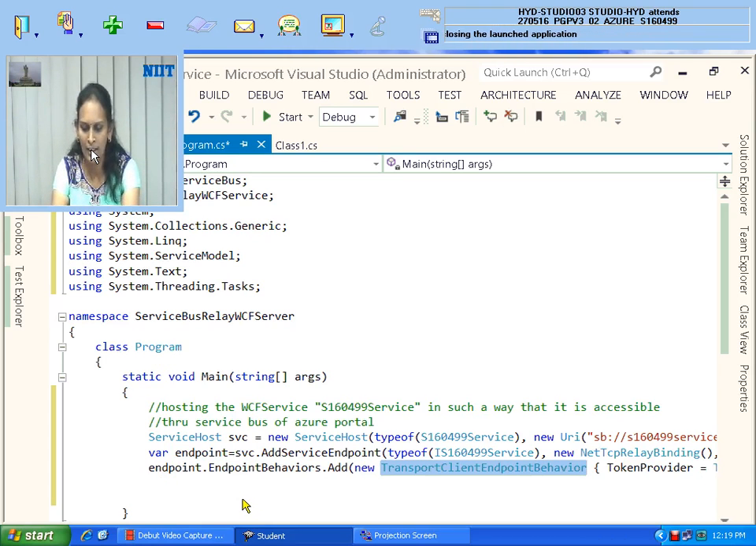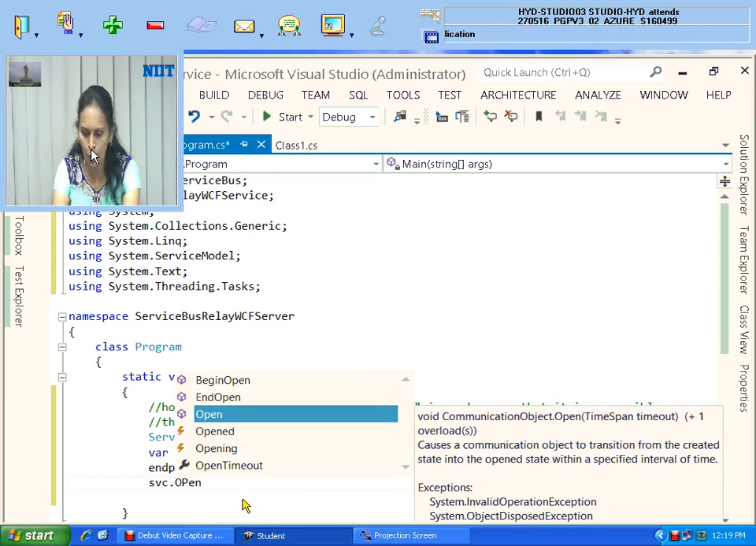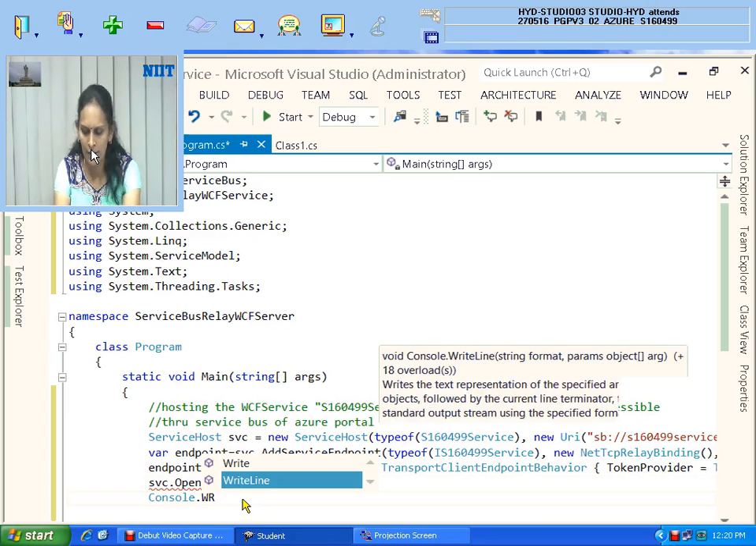Now my service needs to be open, so that now it is hosted. Give the message to the user that server is running.